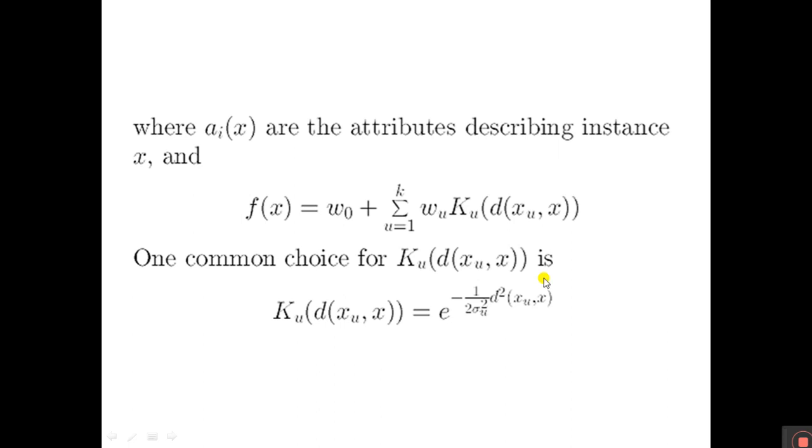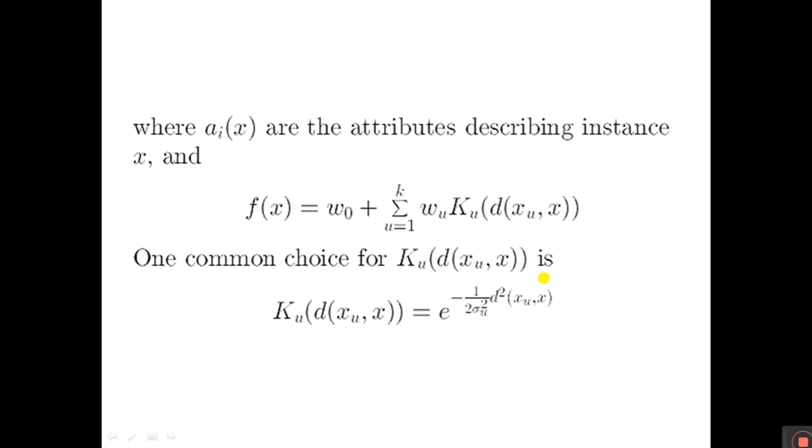Here the term x u is an instance from capital X, and the kernel function K u of d of x u comma x is defined such that it decreases as the distance d of x u comma x increases, and k is the user provided constant that specifies the number of kernel functions to be included. Even though this is a global approximation f of x, the contribution from each of the kernel terms is localized to a region nearby the point x u.